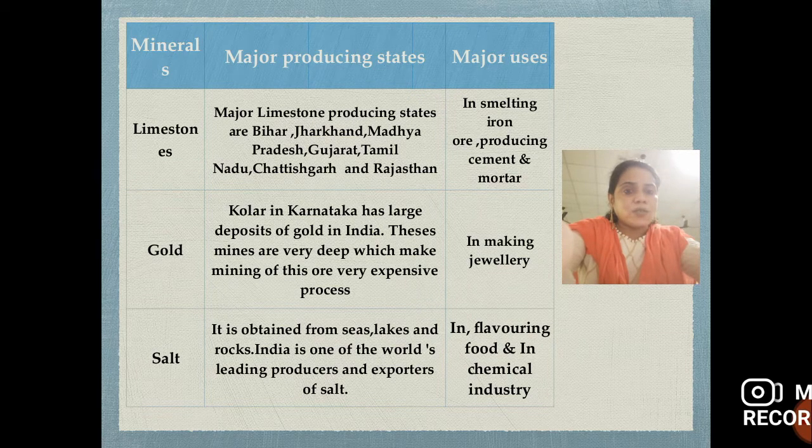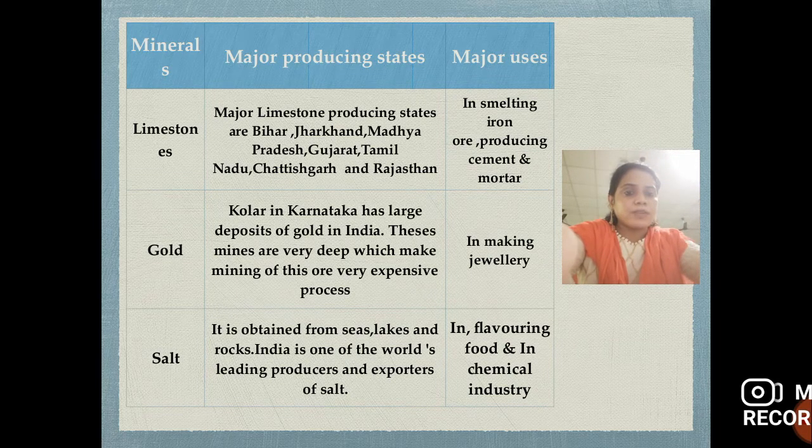Now next is gold. Kolar in Karnataka has a large deposit of gold in India. In Karnataka, the Kolar region is famous for gold. These mines are very deep, which makes the mining of this ore a very expensive process. And gold is used, as we know, for making jewelry.